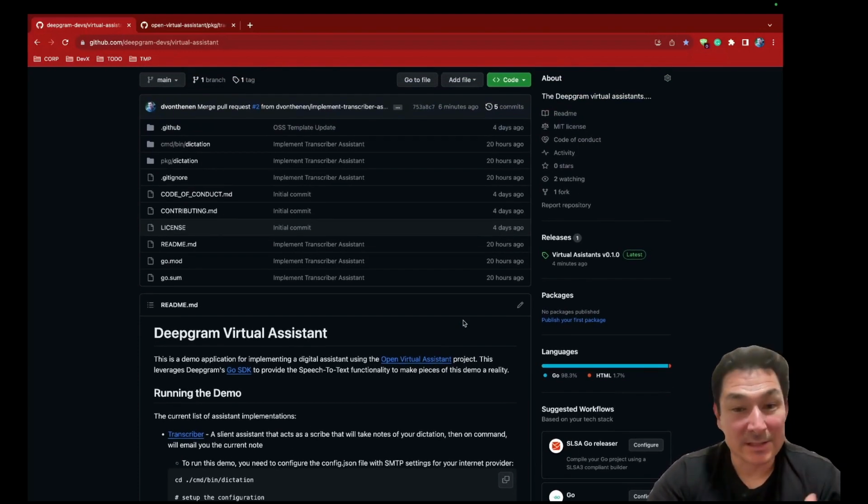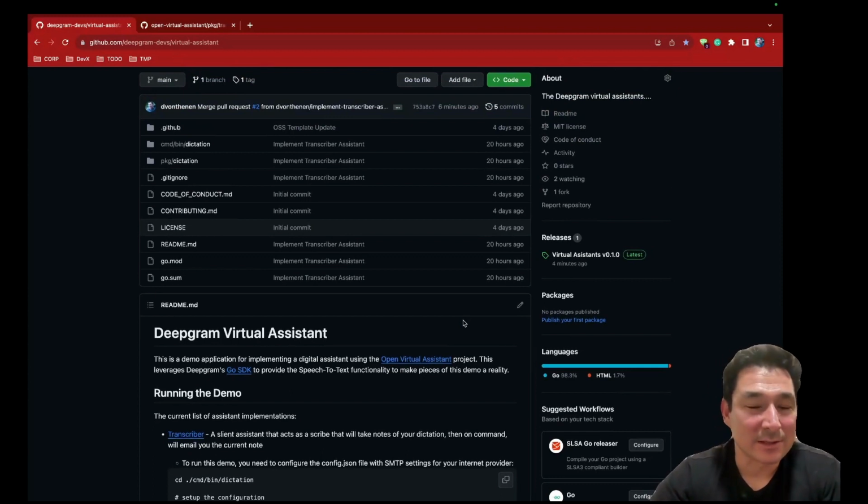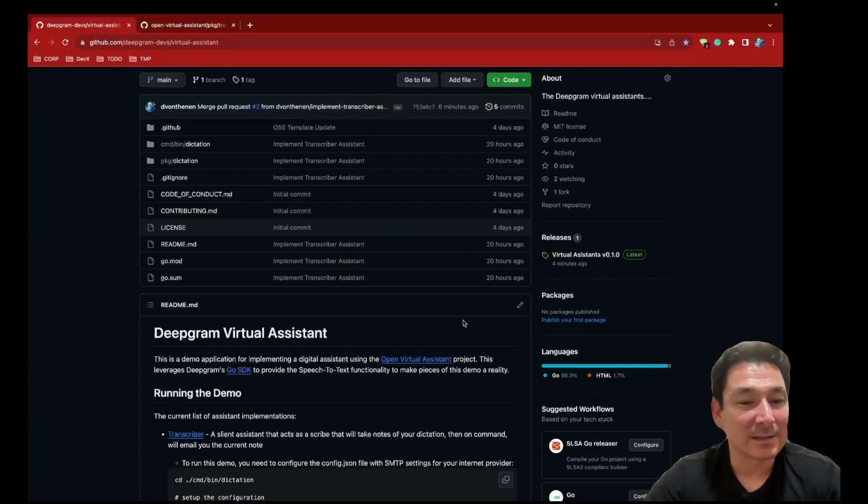So it'll do dictation. You can talk into your microphone on your laptop. It will go ahead and do all of the transcription from what you're saying into your microphone. And then you can do some interesting commands, like you can pause the transcription so that if you wanted to take a phone call or do something else, then you can unpause and continue doing the transcription.